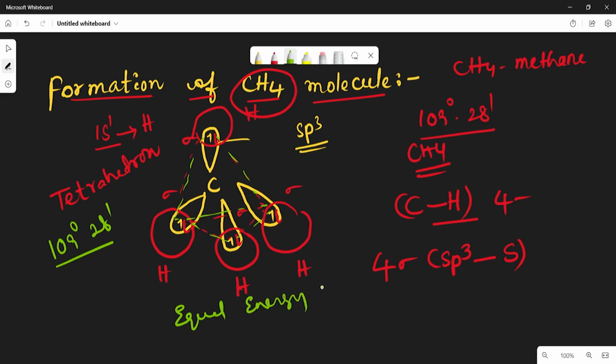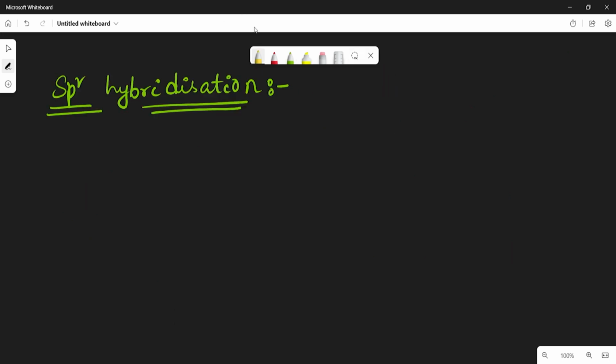So this is the formation of methane molecule. Now let us see one more example. So now let us see the sp2 hybridization. Take the ethane molecule, or the other name is ethylene.